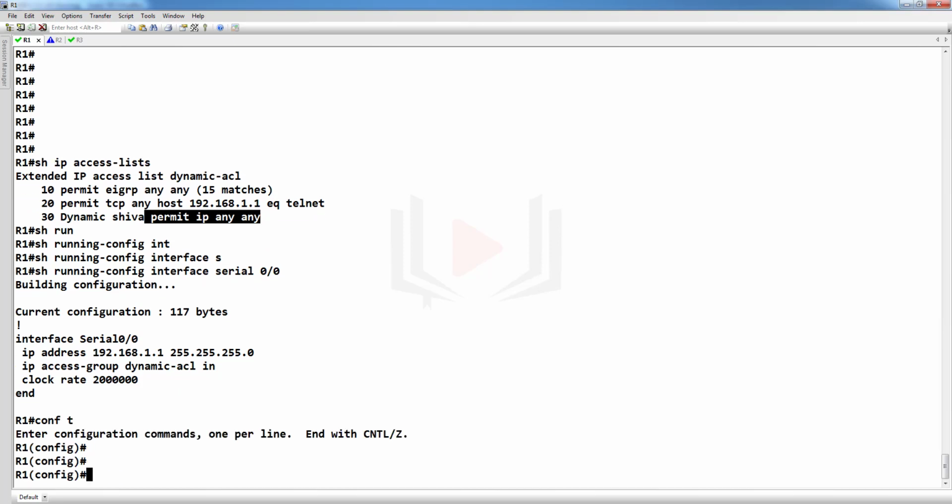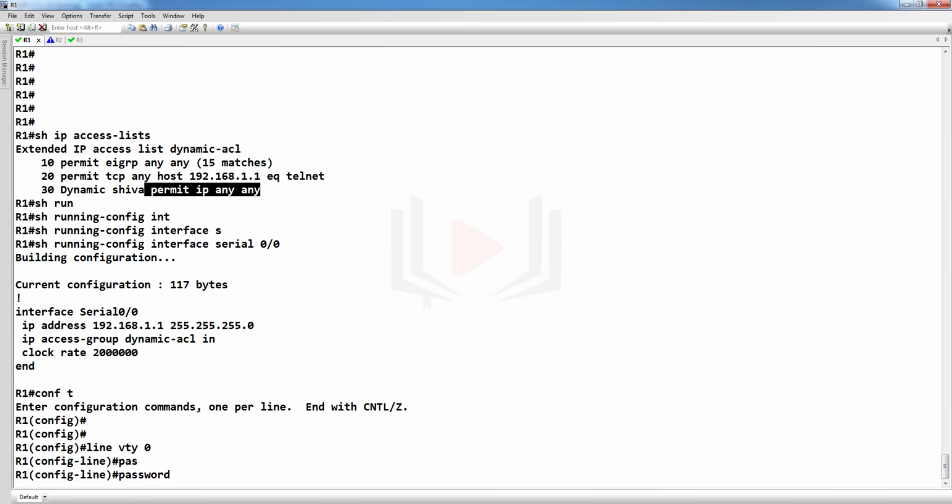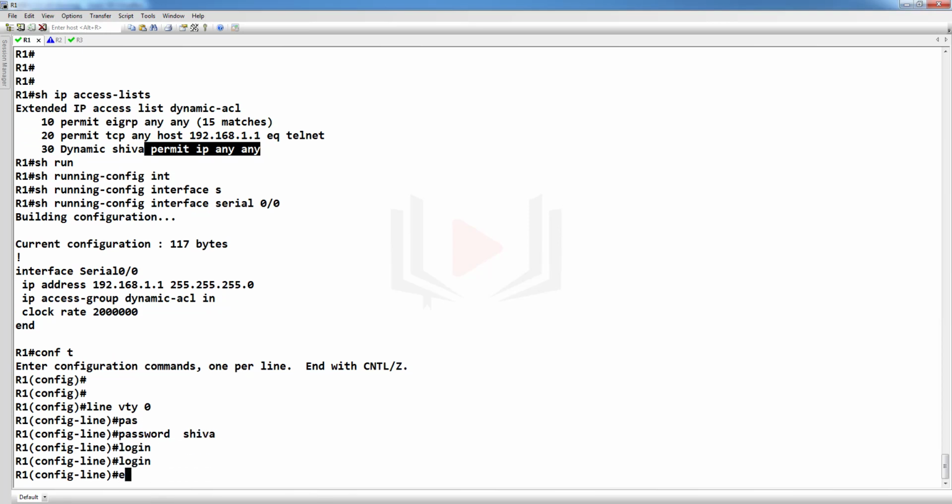Along with it, we have to go to line vty 0, password Shiva, login.